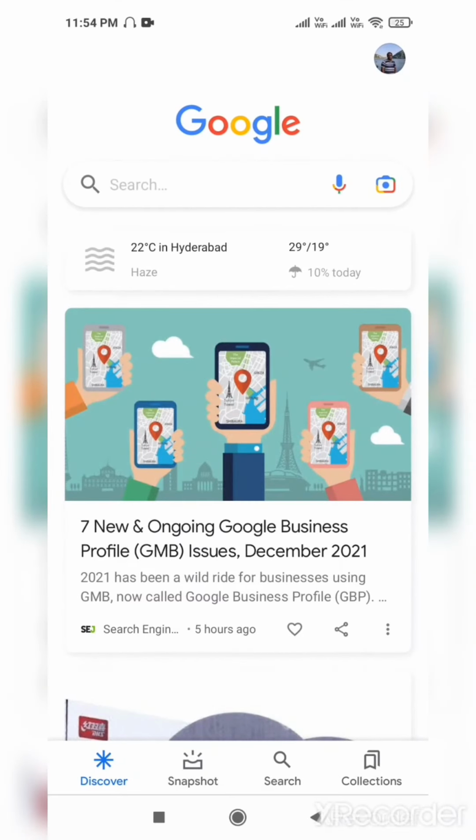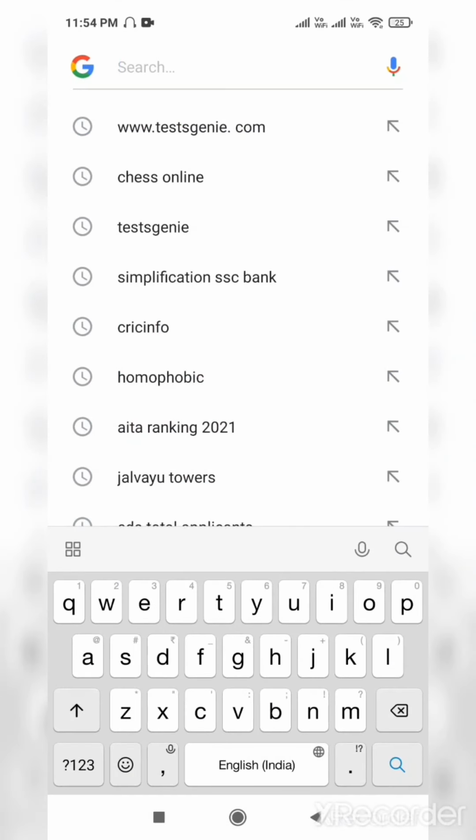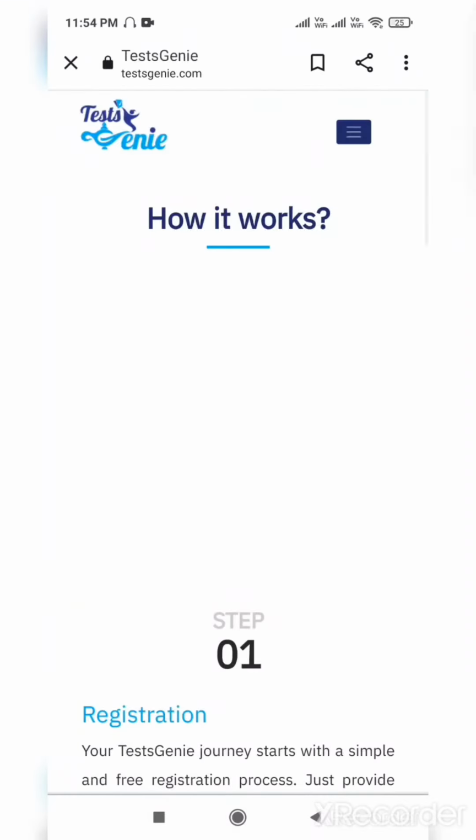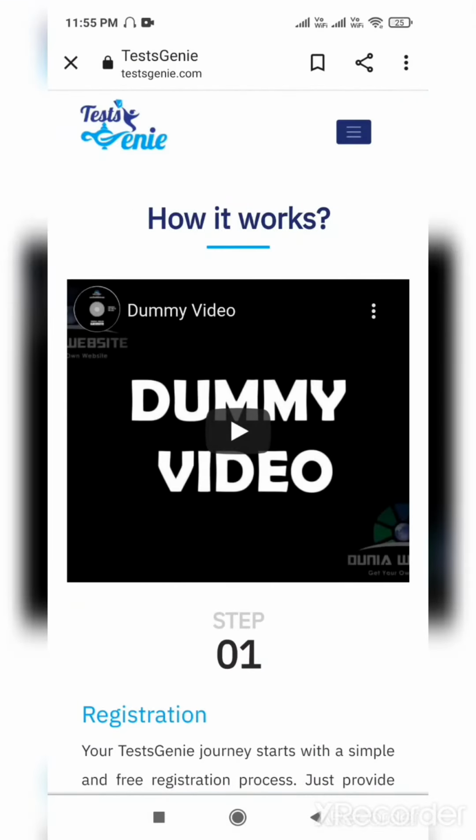Okay, so this is my Google, and this is the name of the website, www.testgenie.com. Don't worry, I will put the URL and the link in the description box, and you can do it from there. Now I go to the website. This is the website. When you come to this page on your mobile, and I assume most of you will be doing it on mobile, you will see a page. If you are doing it on desktop, a similar page will be there, and the desktop version is much clearer.